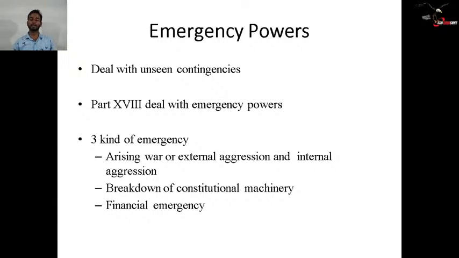Before that, what was it? Before that, it was internal disturbances, which includes any kind of internal disturbances, whether armed or not; the emergency could be declared. So that ground is not here now. Till now only two times has a national emergency been declared: after the 1962 Indo-China War and in the year 1975. Next comes the breakdown of constitutional machinery. When there is a breakdown of constitutional machinery in any state, then President's rule is applied. That also comes under the emergency. Third is the financial emergency. President's rule has been implemented more than 100 times in India, and the financial emergency has never been implemented.